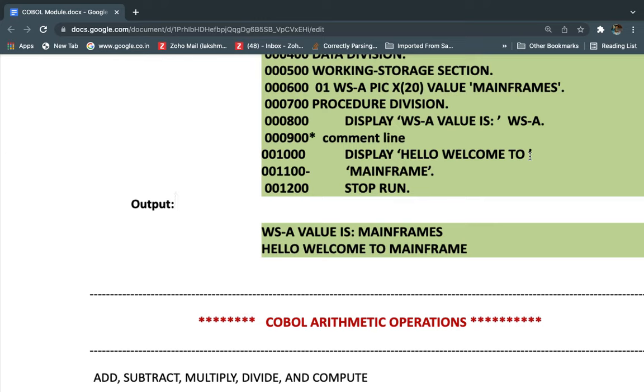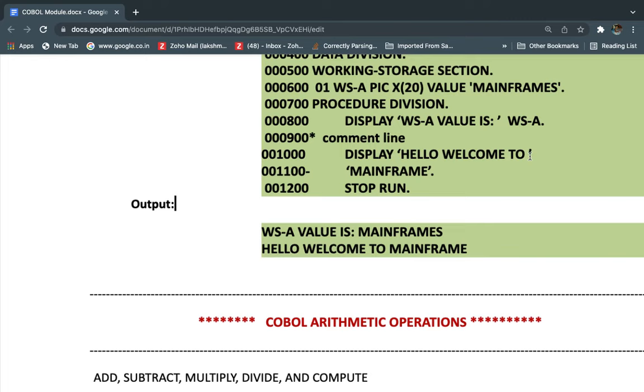First, in COBOL, we have the four divisions. That is the main important thing. The identification division: in the identification division, we define the program name. By using this program name only, the application program can understand, okay, the name of the program is so and so, and by using that we can do some operations. The other things are optional.